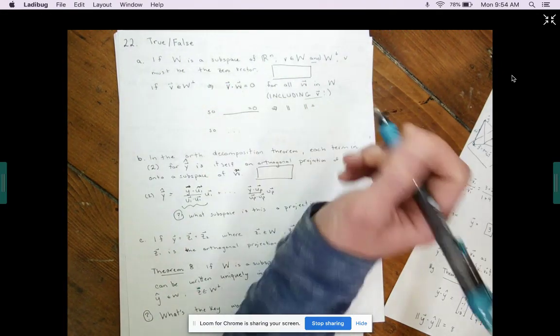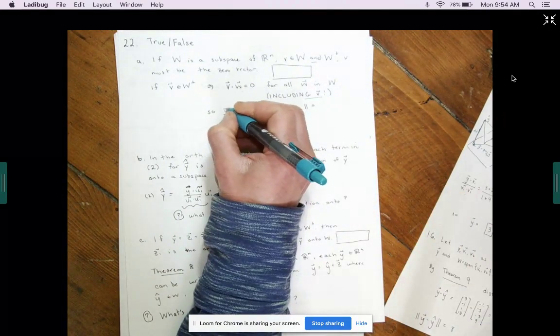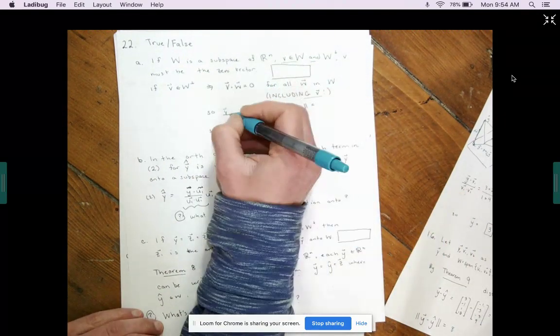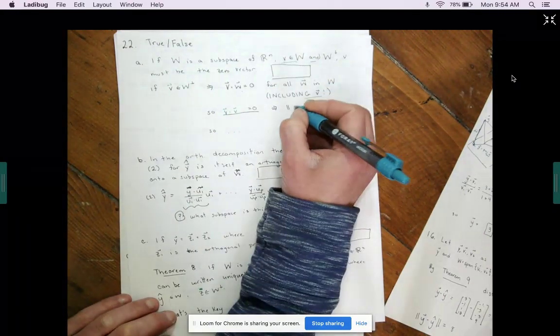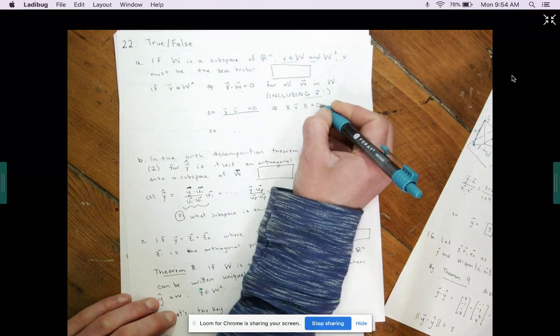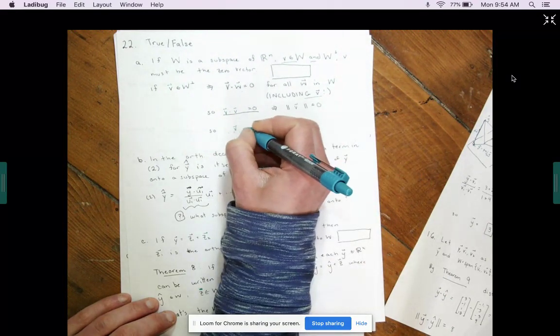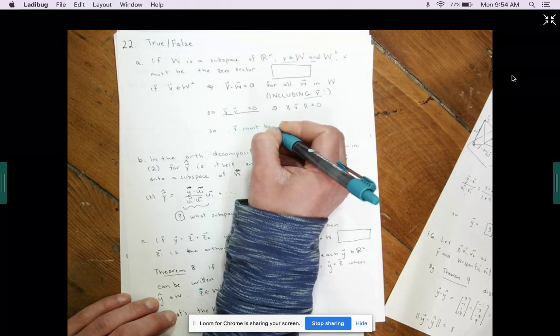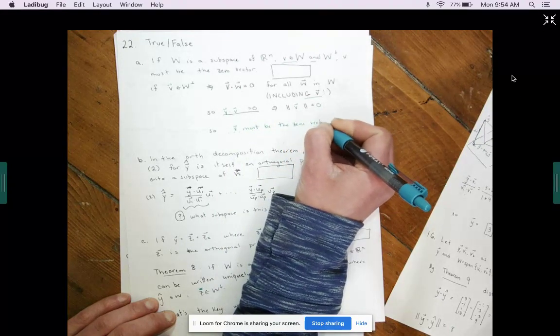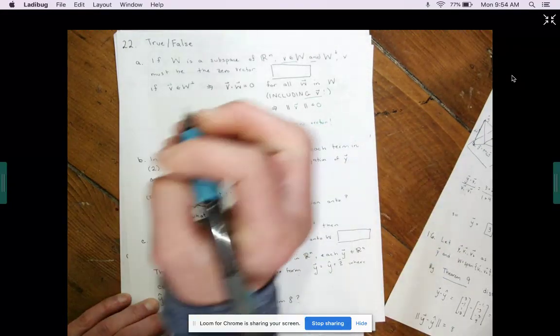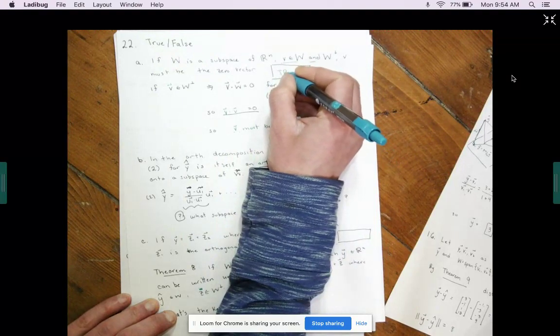But that includes V, because V is in W. So V dotted with V is 0. But that means that the norm of V is 0, which means V must be the zero vector. The only vector with norm 0 is the zero vector. So this statement is true.